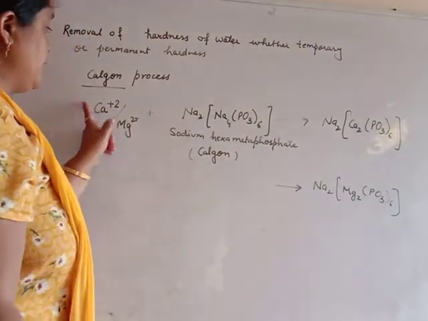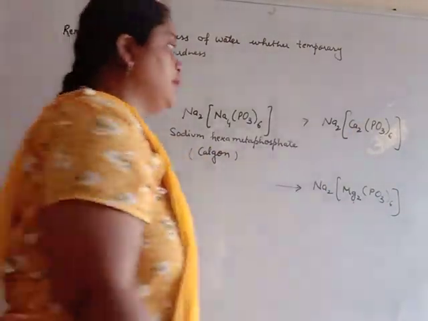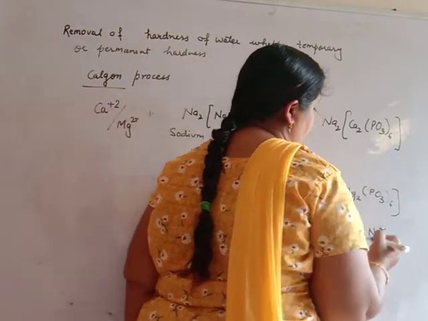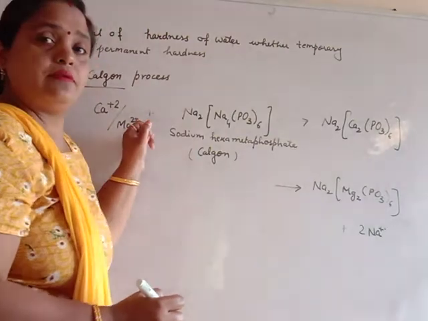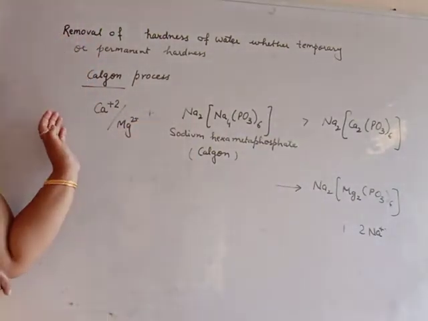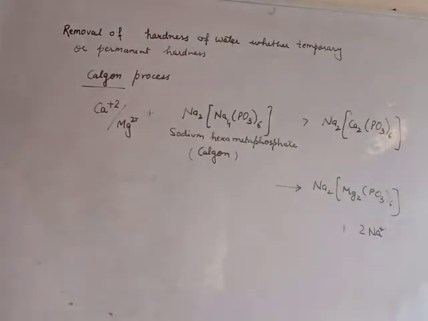All the calcium or magnesium present in hard water will be removed in the form of salt, and our water contains only sodium ion by this process. This is the last and important method for your exam. Explain Calgon process for removal of hardness of water, either the hardness is temporary or permanent.